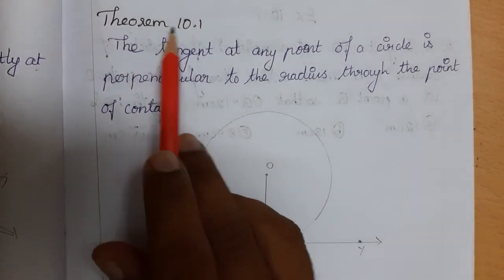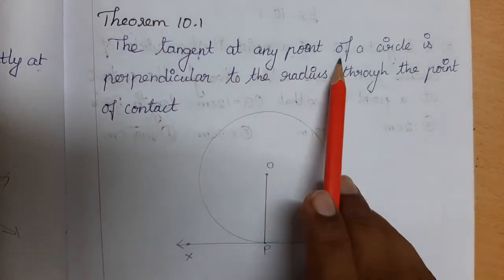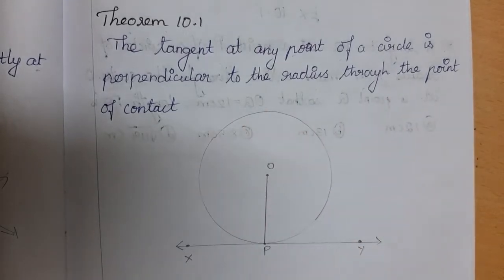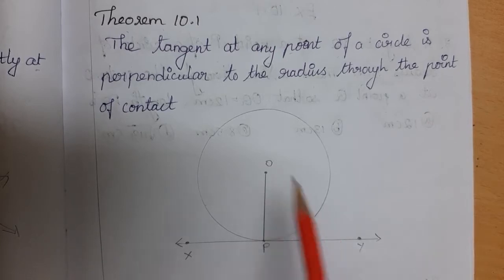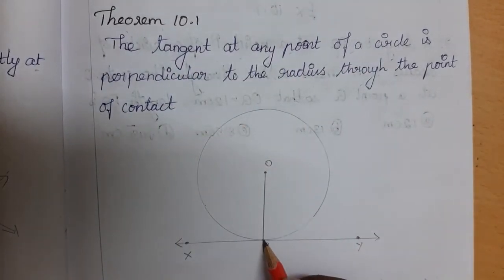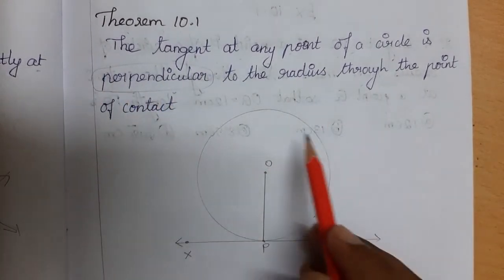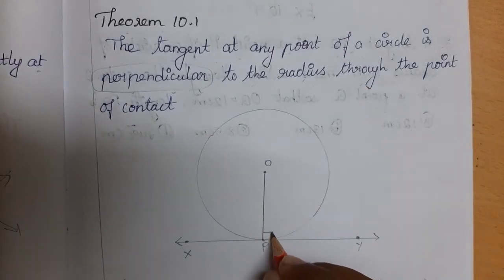So the first theorem is theorem 10.1. The theorem says that the tangent at any point of a circle is perpendicular to the radius through the point of contact. So we know this is the radius and this is the tangent, right? They said the tangent at any point of the circle. If we consider any point, I am going to consider this point P here, it is perpendicular. We know perpendicular is 90 degrees to the radius. So this angle will be 90 degrees.